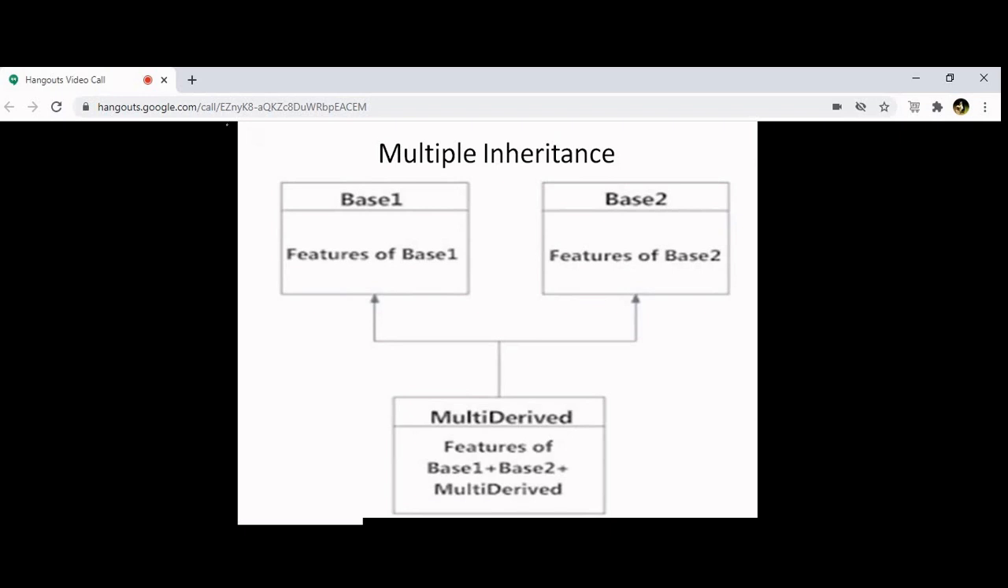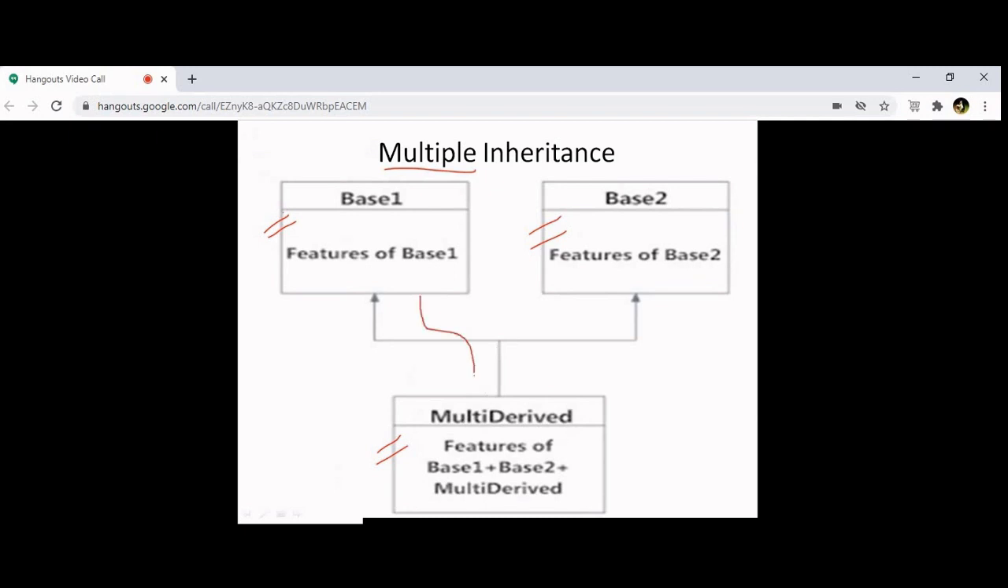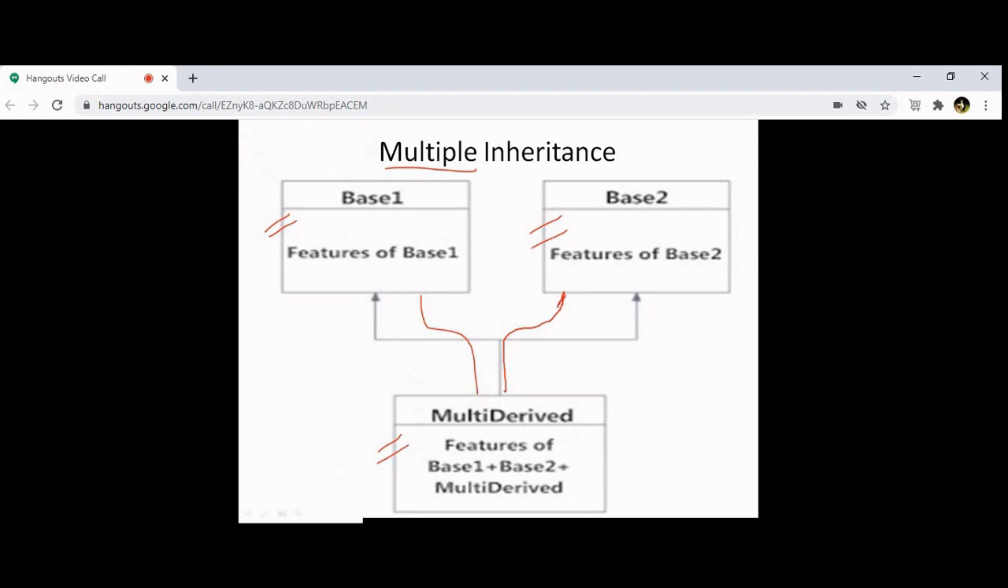Over? Yes, sir. Okay. See, the name itself says multiple. Multiple means many. Now here you have two base classes. This is one base class, this is another base class, and this is one derived class. So that means this derived class is being derived from two base classes, this one class and this one class. So this is called multiple inheritance. Understood?